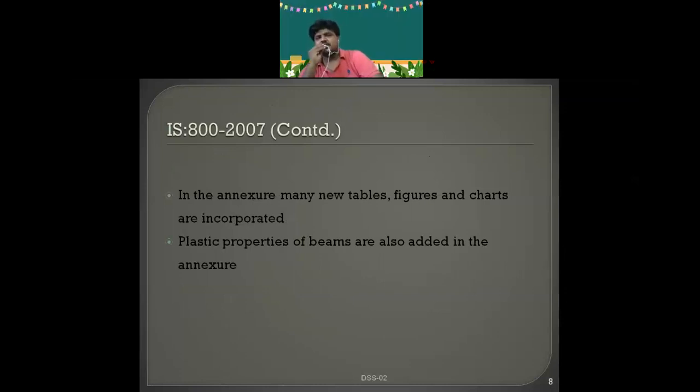Now, in present IS 800-2007, many annexures have been added. Those annexures are tables, figures, charts which are incorporated, and plastic properties of the beam also are added in the annexures. Now, what are these plastic properties? We'll come to know in the design of beams. Generally, you all know the section modulus, Z, right? I by Y, you know. But here elastic section modulus, plastic section modulus, like that different terminology is there, that all has been added in the annexures.